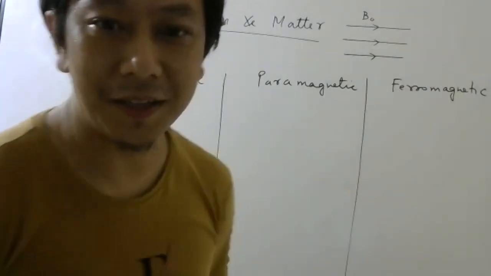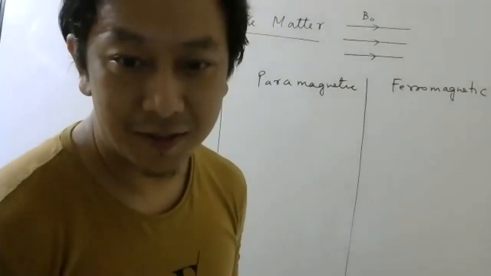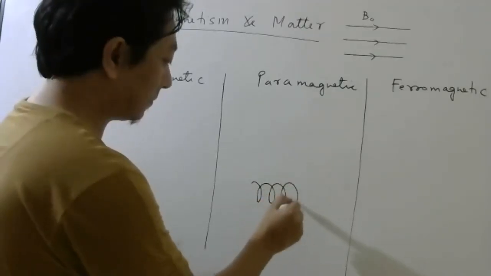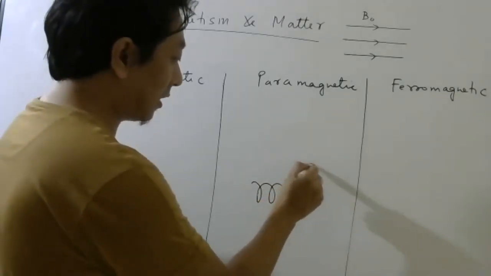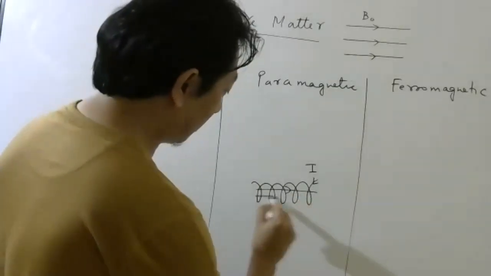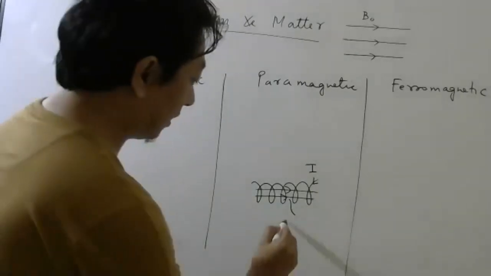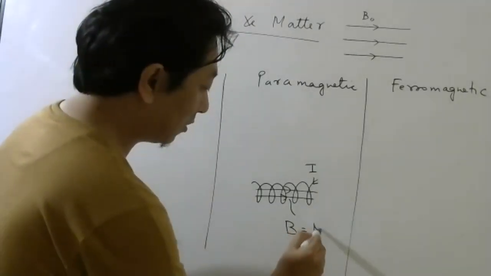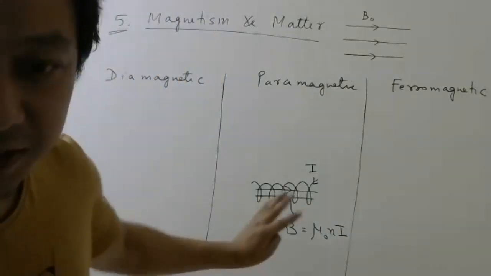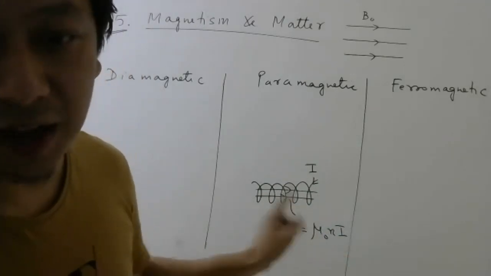You must have studied in the previous chapter, solenoid. So if you take a solenoid and you pass current I, then inside there is a uniform magnetic field. What was the formula? Mu naught N I. I hope everybody did this derivation, right? We used Ampere's circuital law to derive this formula.